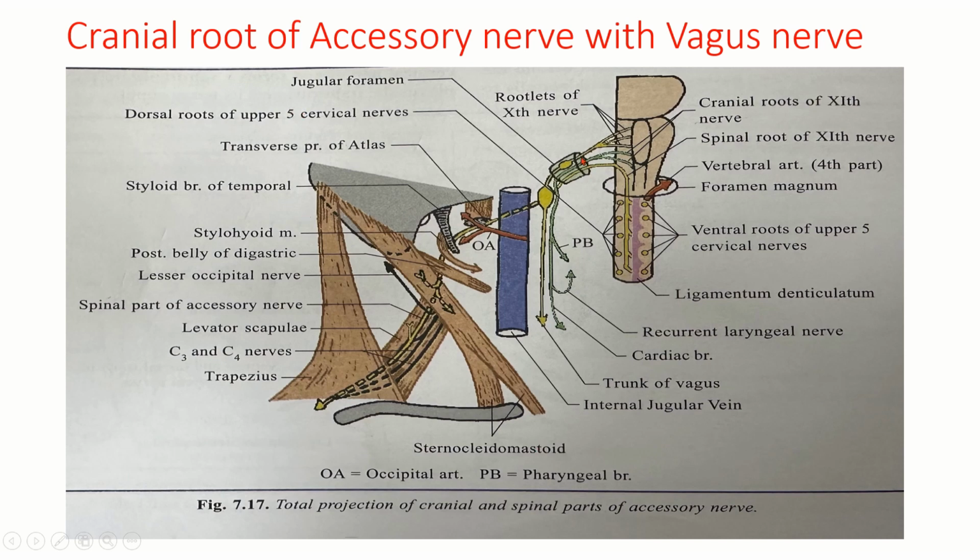So you can see here, these are the rootlets of the vagus nerve. This is the jugular ganglion, this is the nodose ganglion, and you can see this green color. This is the cranial part of the accessory nerve, which is traveling along with the vagus nerve and giving the pharyngeal branch, recurrent laryngeal branch and cardiac branches. So from this, it is clear that the pharyngeal branch and recurrent laryngeal nerve are contributed by the cranial part of the accessory nerve.